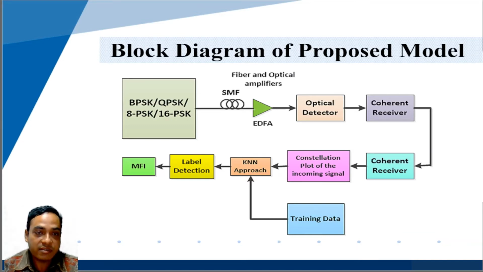After the coherent receiver, the constellation plot of the incoming signal is generated, and this constellation plot is compared by using a KNN approach with the training data previously stored, and hence the level detection is calculated to find the perfect modulation format of the incoming signal.